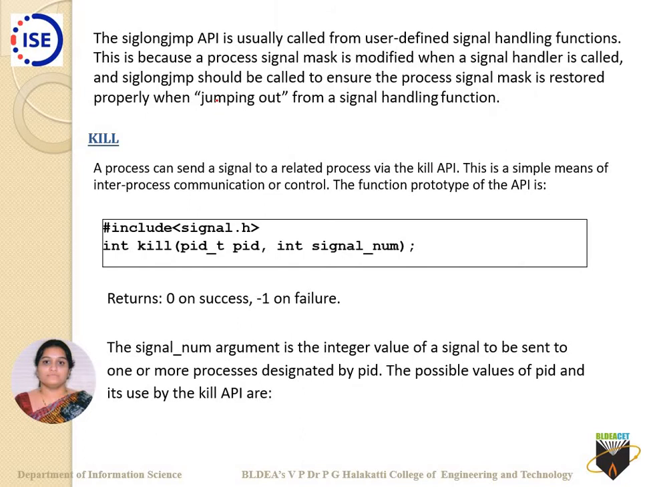The siglongjmp API is usually called from user defined signal handling functions, as I had specified previously also. This is because a process signal mask is modified when a signal handler is called, and siglongjmp should be called to ensure the process signal mask is restored properly when jumping out from the signal handling function. So it depends on how many user defined functions it is called from. At that time val differs: val is equal to 1 if it is called in the first user defined function, then the second one, then the third one, like this.